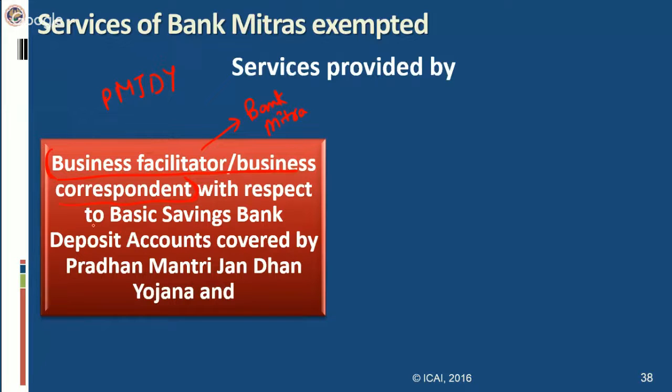Now, this particular service of these bank mitras has been exempted from service tax, because the basic aim is to promote them. So they have been exempted. Now, in case these business facilitators appoint any intermediary for this service, then the service provided by that intermediary to the business facilitator or business correspondent will also be exempt.